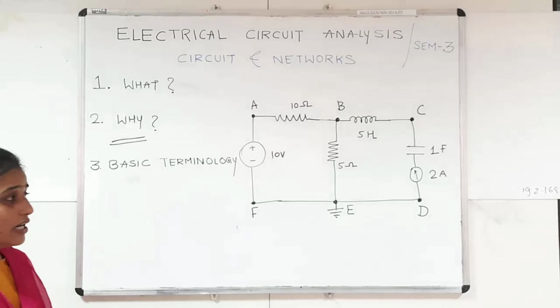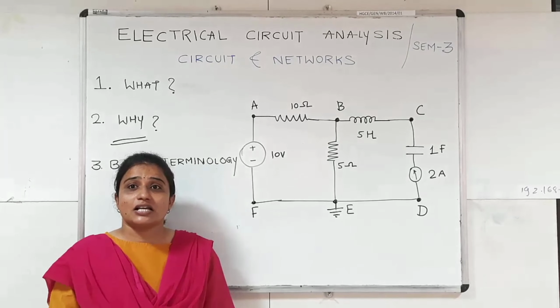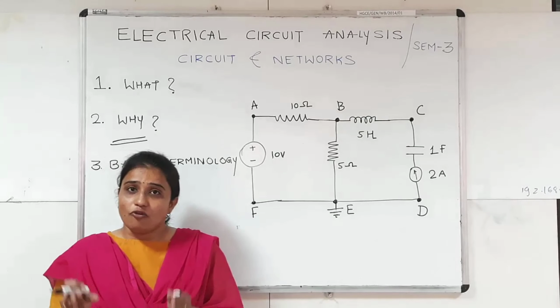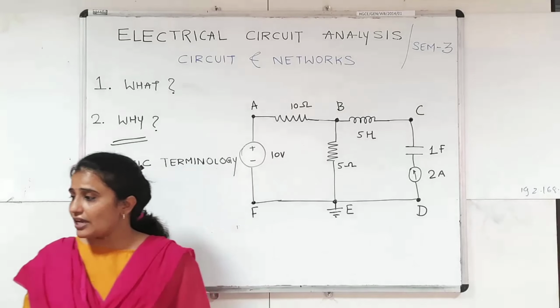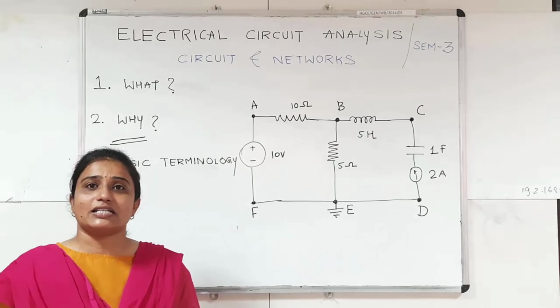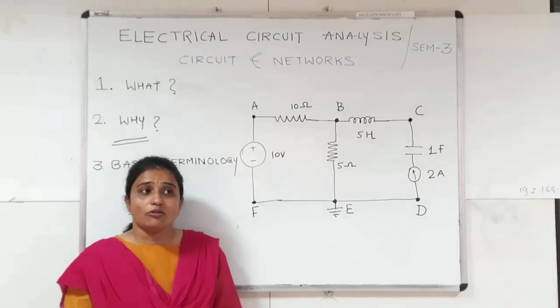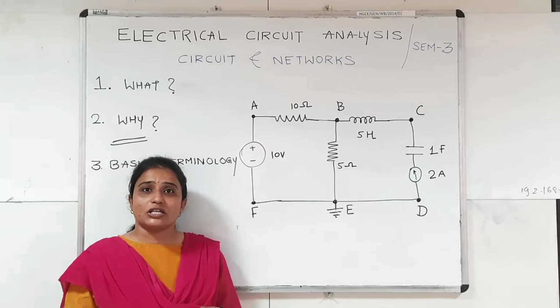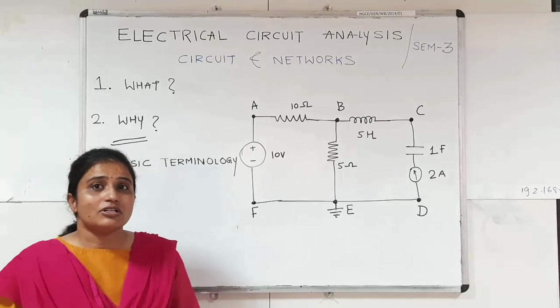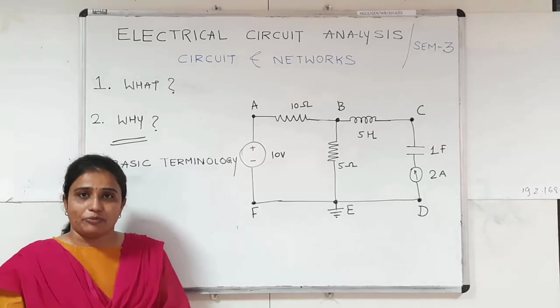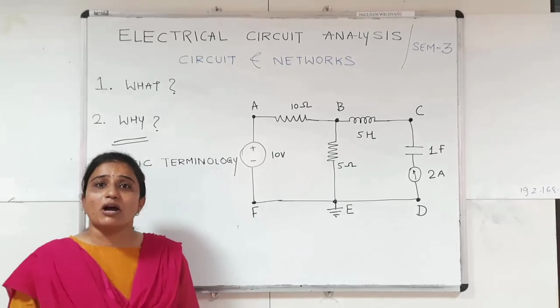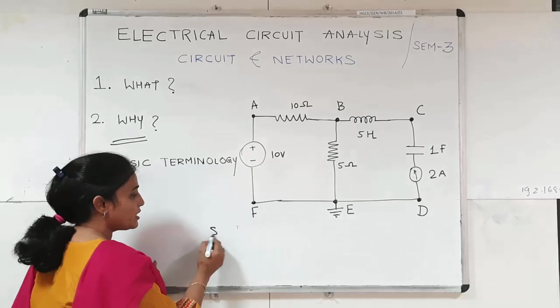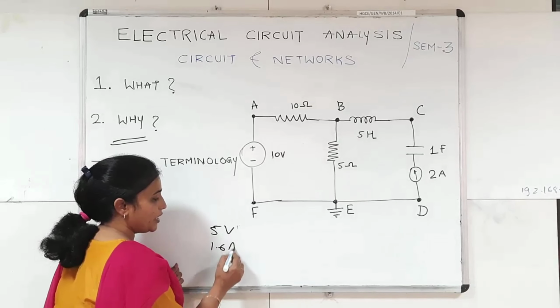Each and every device operates on some voltage and current. Take one simple example of a mobile phone. To charge the mobile phone we use our own charger. We cannot charge our phone using a laptop charger. Why? Because the mobile phone is charged by a 5 volt supply and 1.6 ampere current.